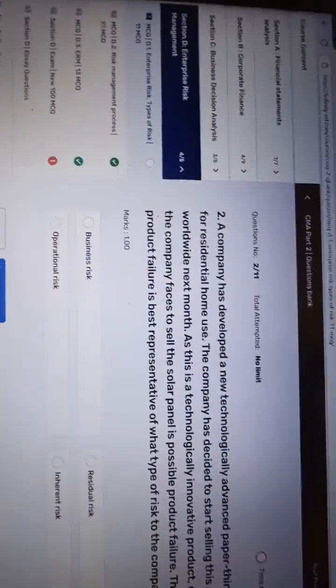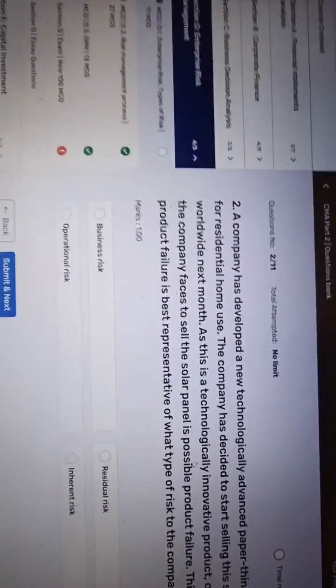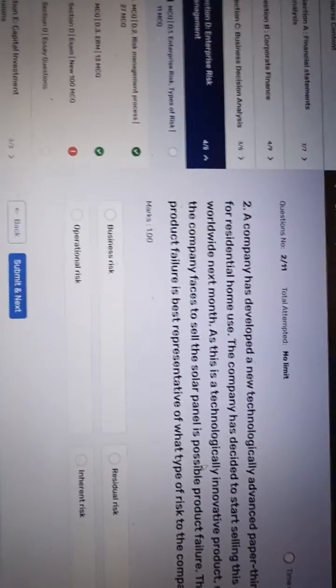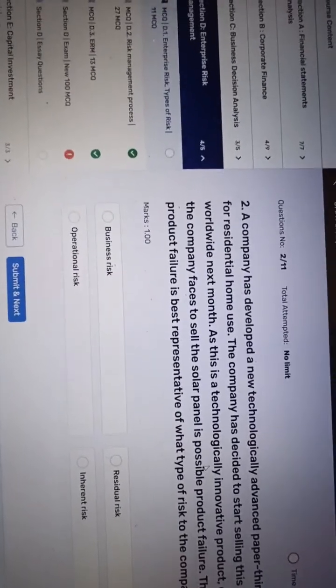In fact, in this question we can understand that the company is planning to make a product which can be sold worldwide, right? And there is also a chance of product failure, meaning we produce the product but it cannot be sold in the market.